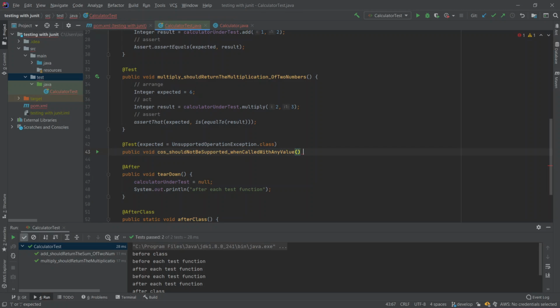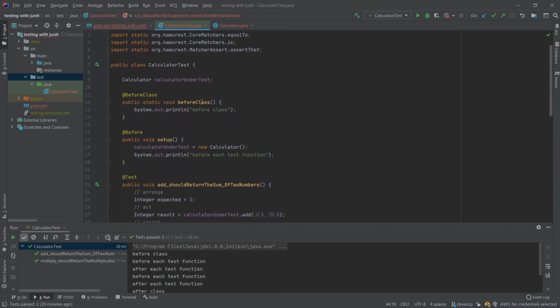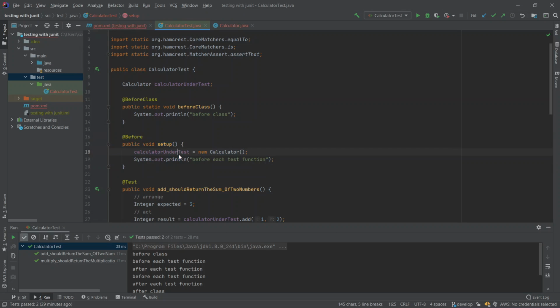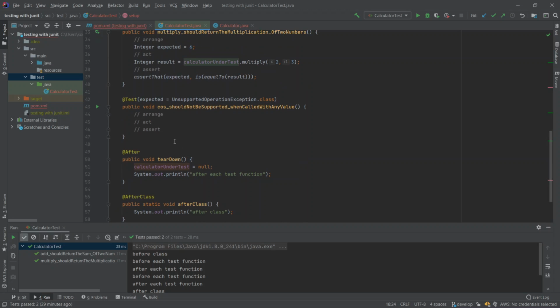So this is our function, and what we should do, first of all, is write these 3 steps. We should not forget about it. This is really important. And yeah, the arrange we already do here because now we are using the setup function, so we have this instance created before every function, and the acting we are going to go through.